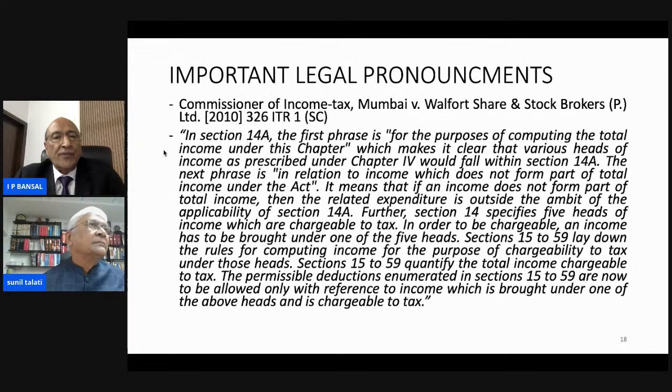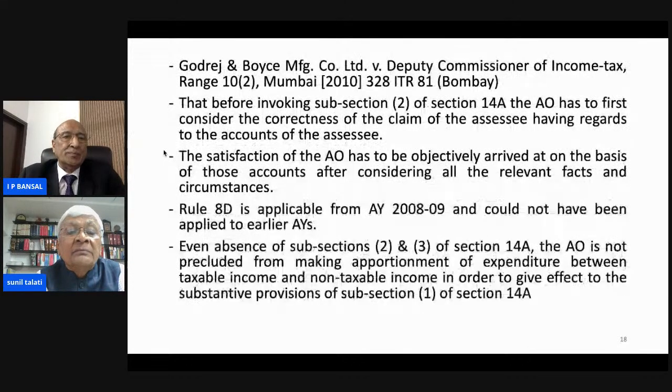Sections 15 to 59 quantify the total income chargeable to tax. The permissible deductions enumerated in sections 15 to 59 are now to be allowed only with reference to income which is brought under one of the above heads and is chargeable to tax. This is the importance of section 14 and 14A.